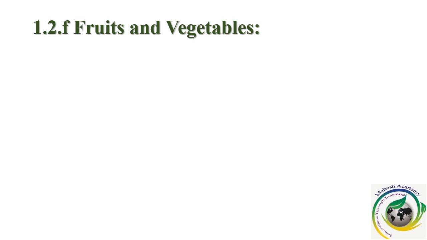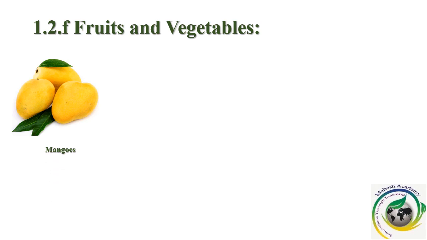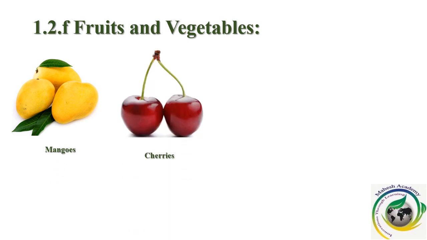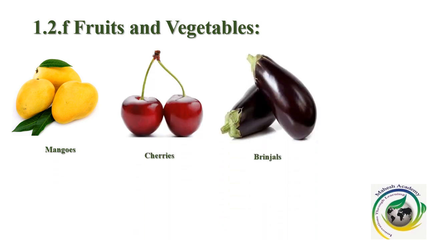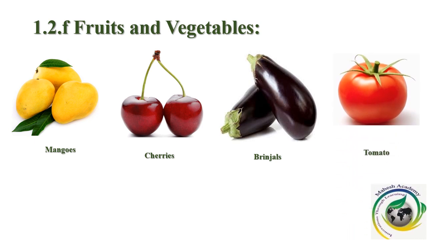And fruits and vegetables. I don't think I need to tell you more about that. You already know the fruits that we eat: mango, cherries. These are the fruits that we eat. Now, vegetables: brinjal, tomato, all these are the vegetables that we eat. I've just listed a few here, but there are many which you know already.